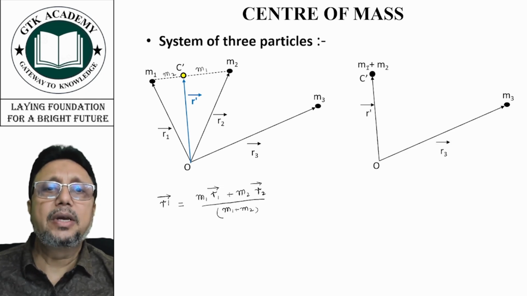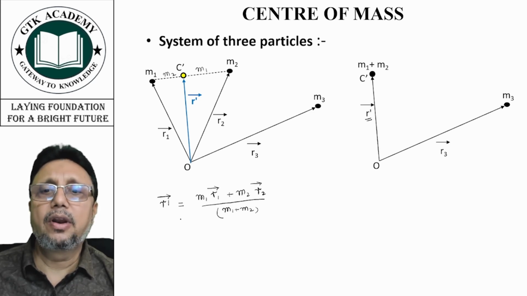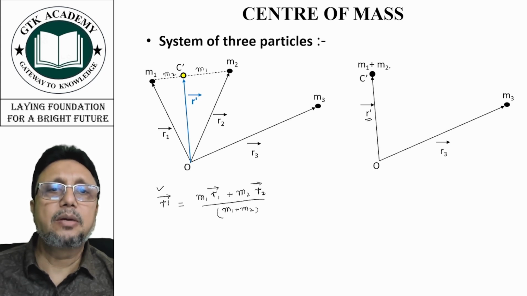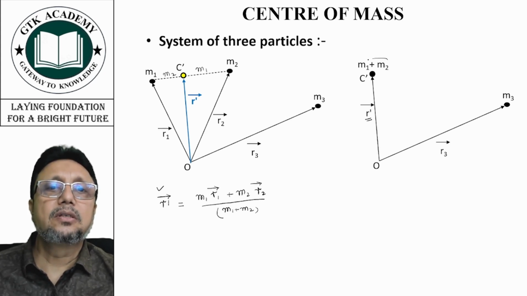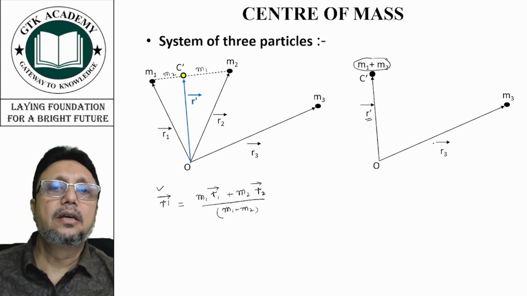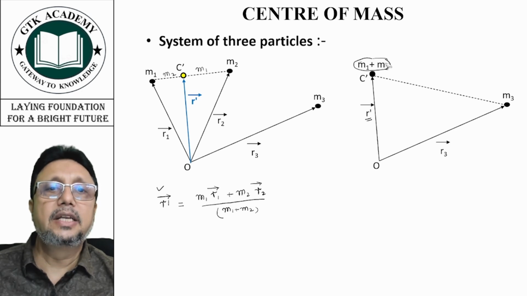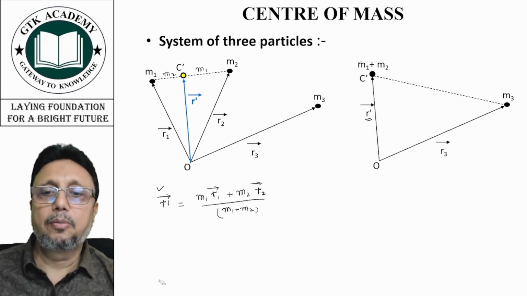R dash we have already found. Now we will find the center of mass of m1 plus m2, and m3. So just join C dash and the point where m3 is placed.